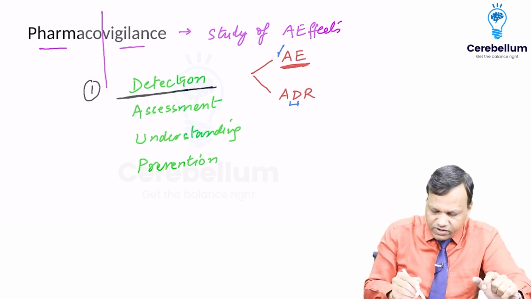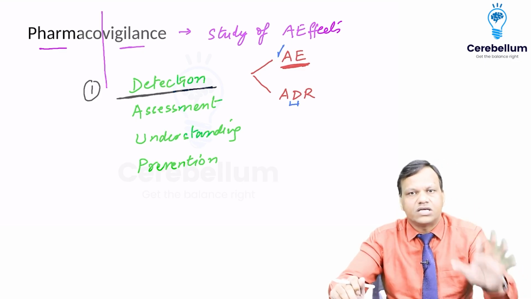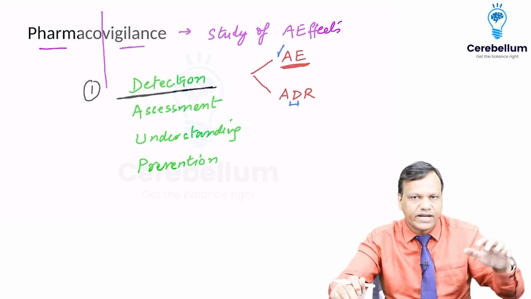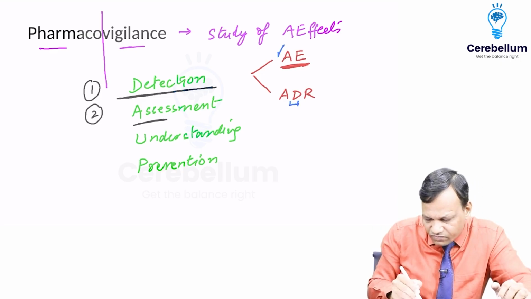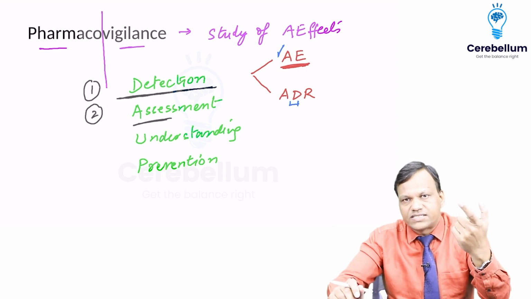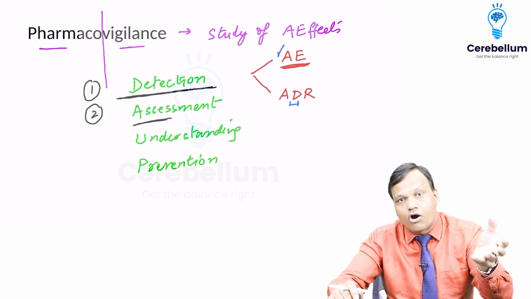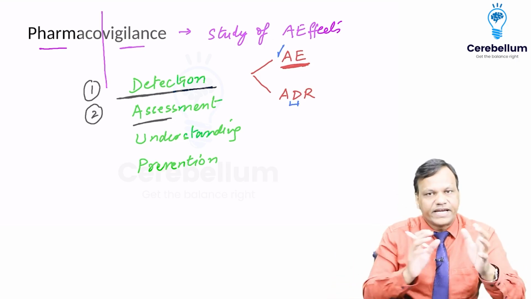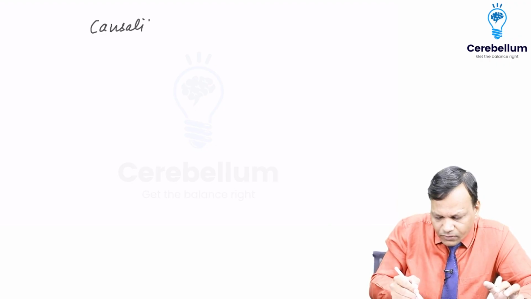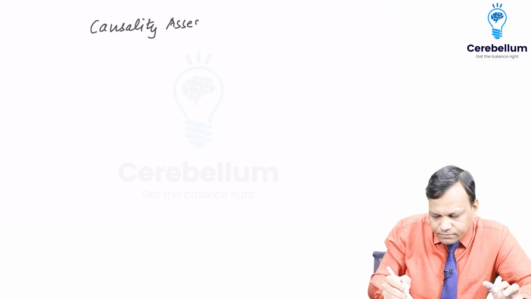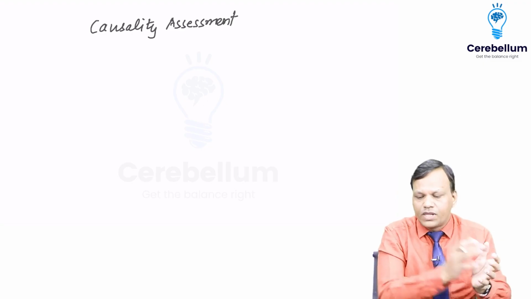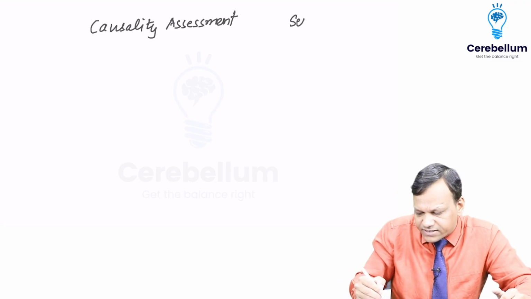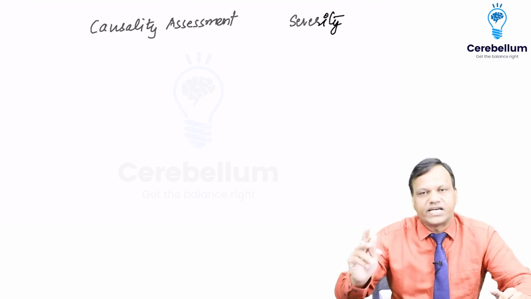In the first step, we will detect whatever adverse events the drug is causing. Simply, we will write it down. Then second, we will assess two things. First, we will assess which adverse events are caused by drugs, that means which are ADRs and which are not. So we will do causality assessment, that means we want to know whether the drug is causing it or not. And the second thing we can do is severity assessment, how severe the adverse drug reactions are.